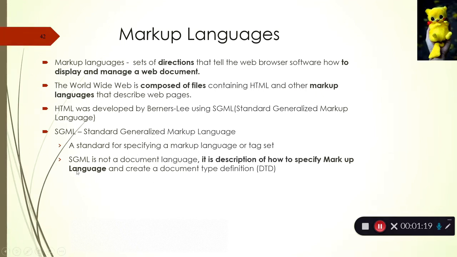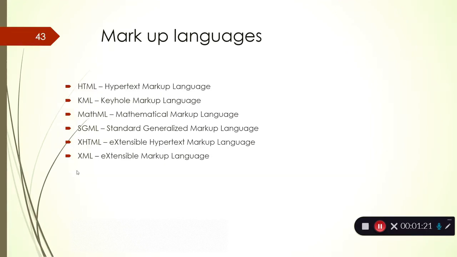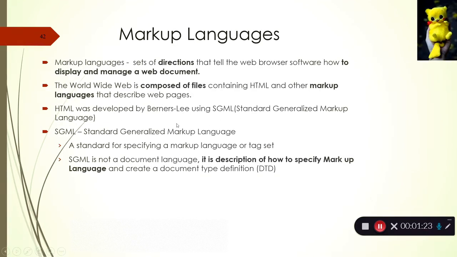He also developed the actual language, HTML, which was developed initially by following the rules specified in SGML.